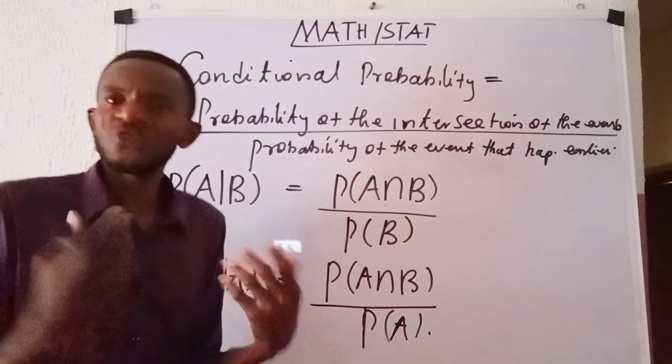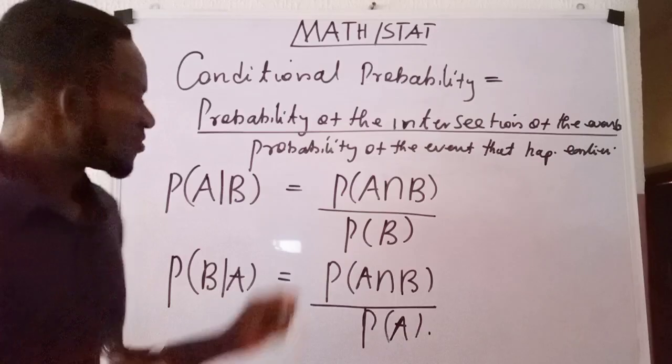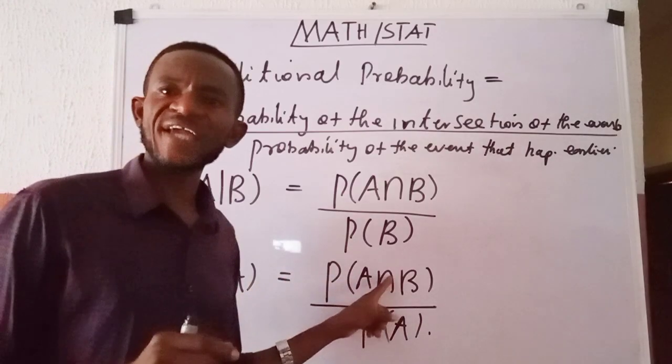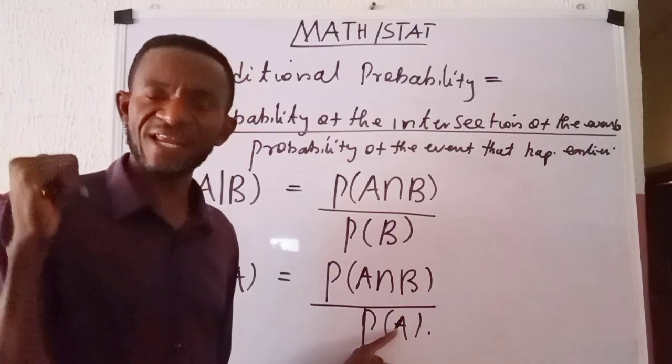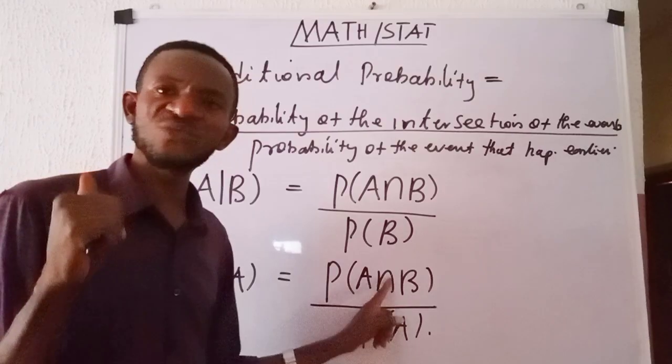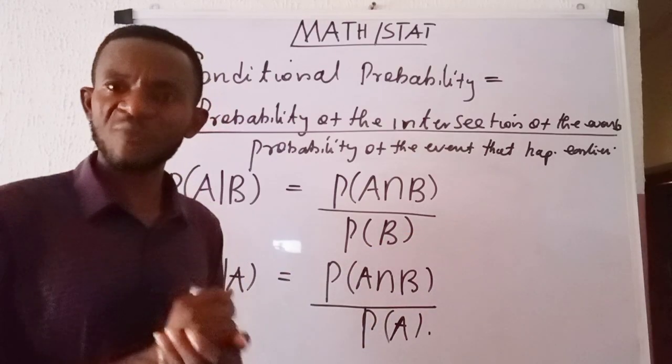Therefore, to solve conditional probability, what we require is to know the probability of their intersection and the probability of the event that happened earlier. The moment we know these two things, definitely we can find the conditional probability.